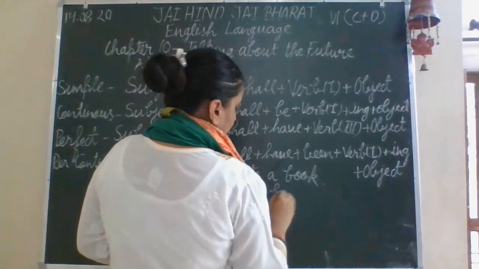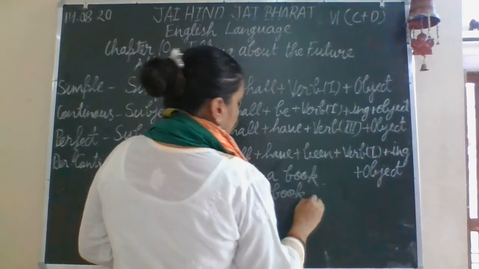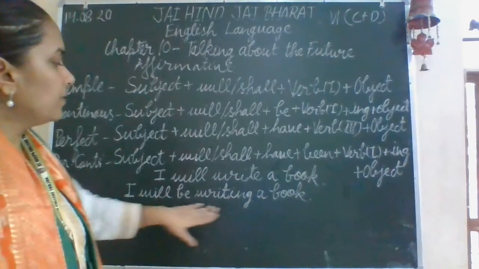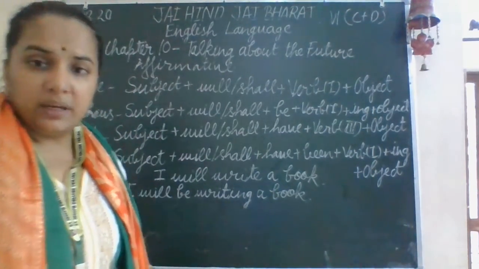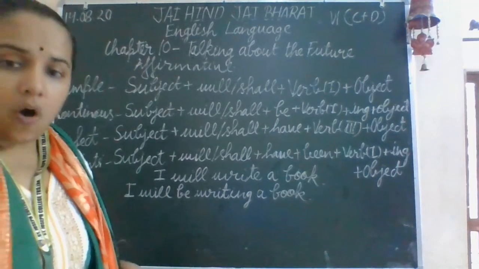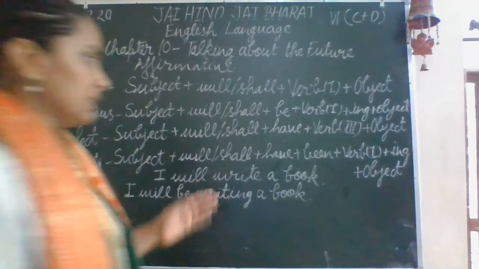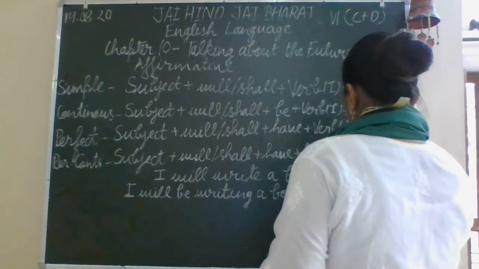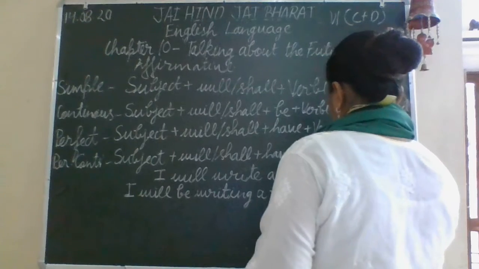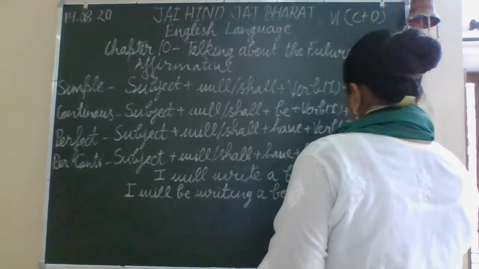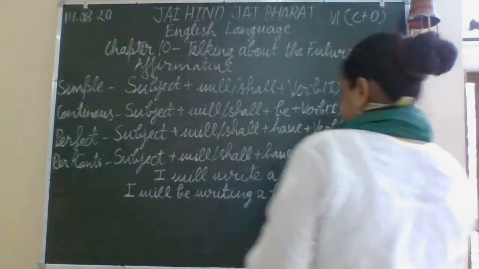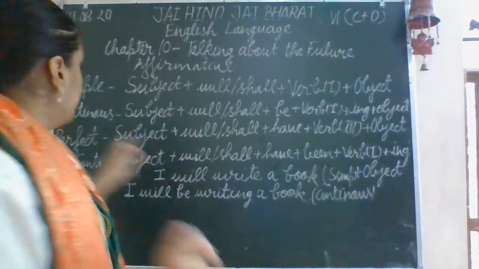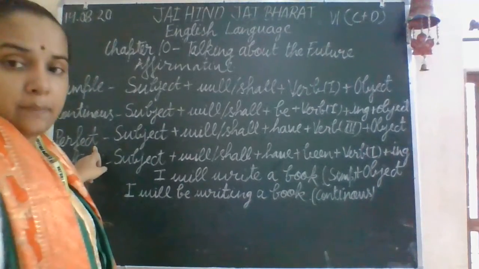A book will be the object of the sentence. So I will be writing a book. This will be the sentence of future continuous tense. For example, I am writing here in the bracket. This is simple, this is continuous.